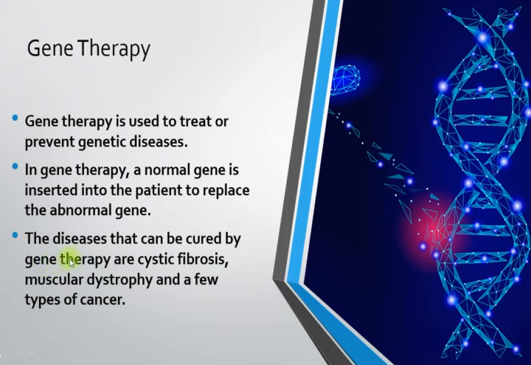Examples of diseases that can be cured by gene therapy are cystic fibrosis, which refers to damage of the lungs caused by excessive mucus in the lung. Gene therapy can cure cystic fibrosis, and also muscular dystrophy, the degeneration of muscle cells, and a few types of cancer. So that is the use of gene therapy. Gene therapy can cure certain diseases.